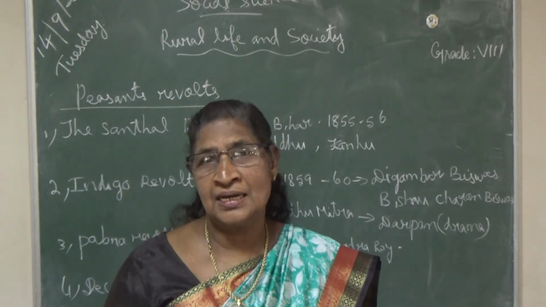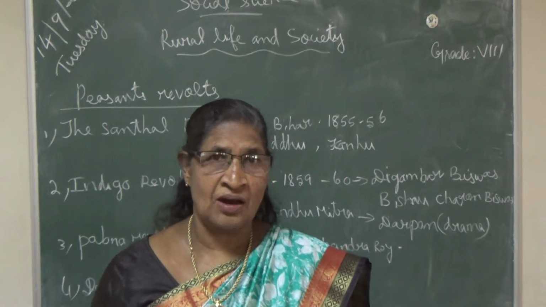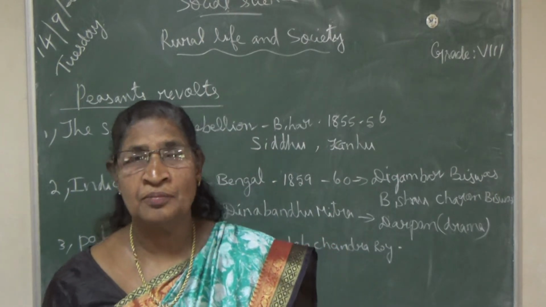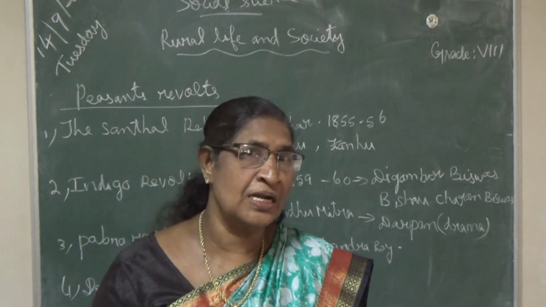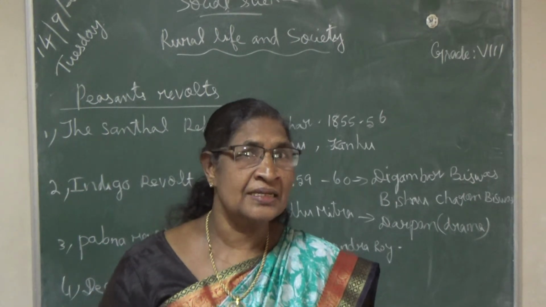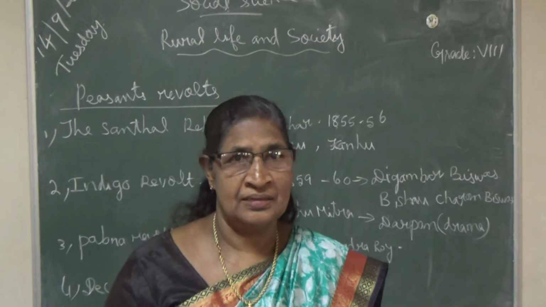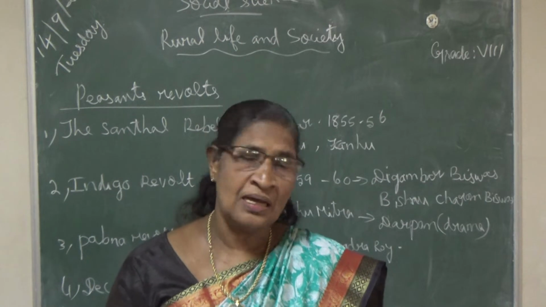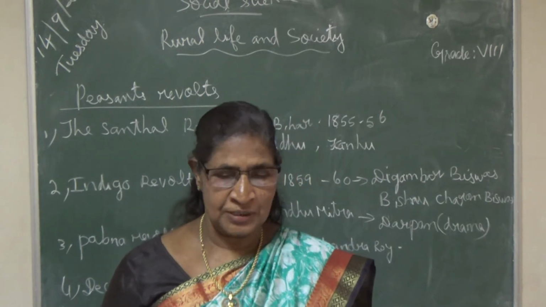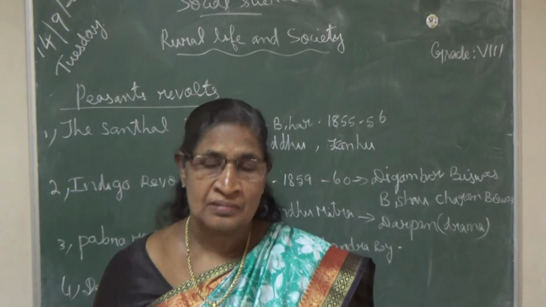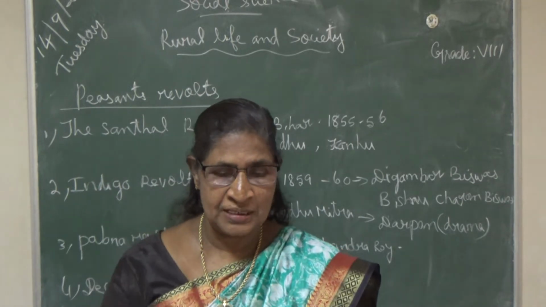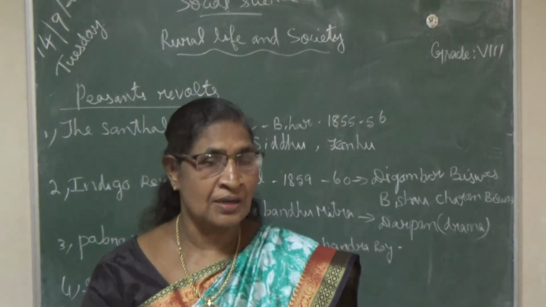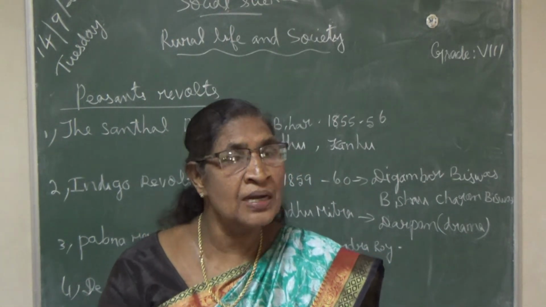In total, these 3 land policies affected the cultivators or the farmers. They benefited only the zamindars and the village headmen, but they affected the farmers. All the policies followed by the British government affected the cultivators. The life of the cultivators was miserable. Miserable means a very horrible, pitiable condition.